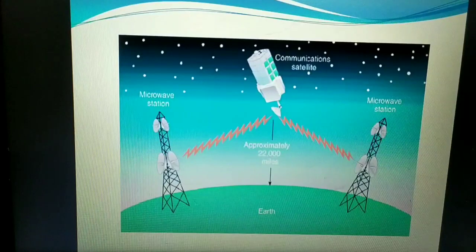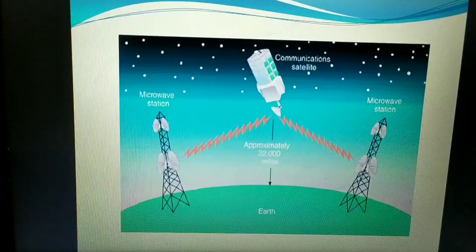The earth station where the live cricket show is going on will send the signals to the satellite. The satellite will receive those signals, amplify them, and send them in a large volume of data to the high gain antennas within its range.